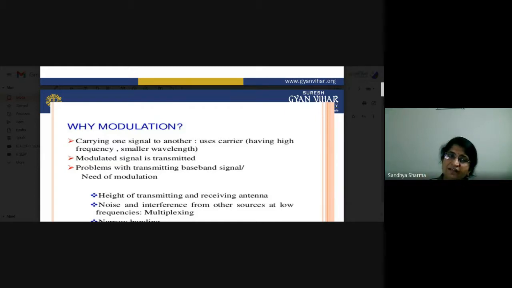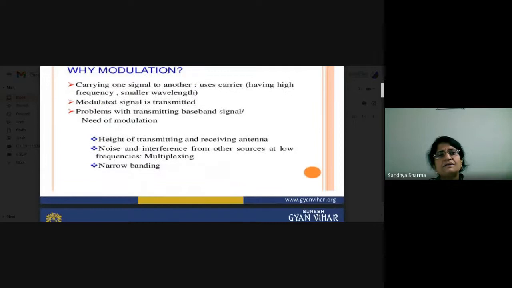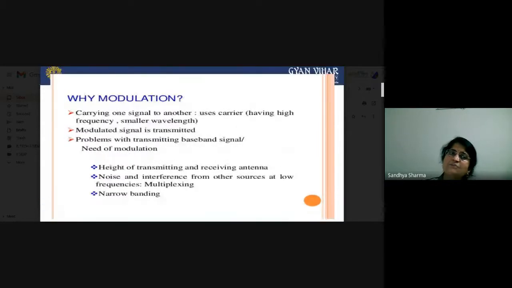What type of problems do you face when transmitting baseband signals? First of all, there is a problem with the height of the transmitting and receiving antenna. So this is the process of modulation: we convert low frequency signals to high frequency signals. But why do we need modulation? If we are not converting our low frequency signal into a high frequency signal, what problems will we have to face? First of all, the height of the transmitting and receiving antenna.